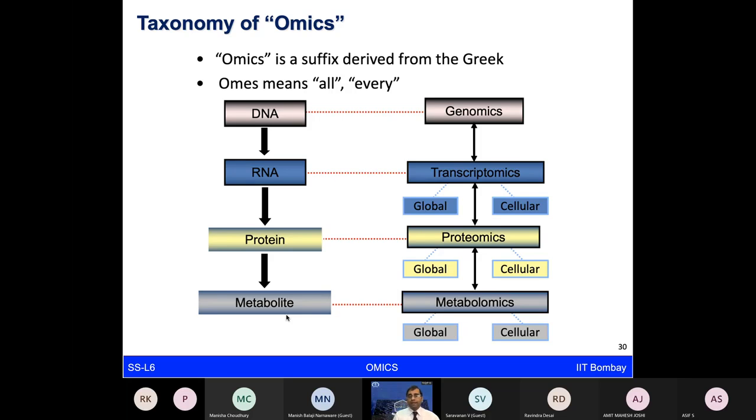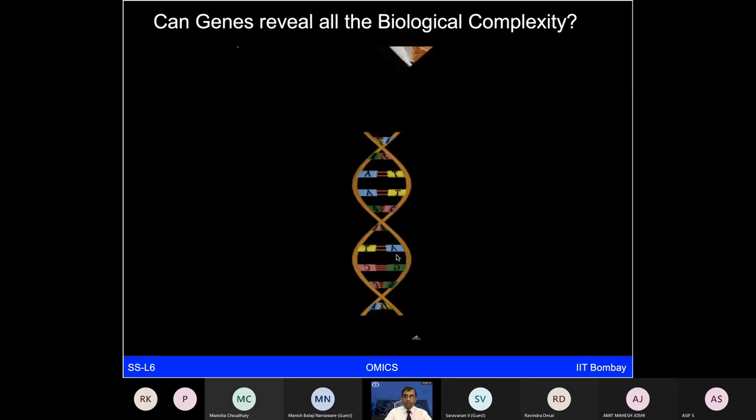So you will now be able to relate that we are talking about the central dogma of life, but at a different level. Like this one, DNA, RNA to protein, we talked about the central dogma. Now we are talking about the same information, but not at the one gene, one RNA, one protein level, but looking at all the gene possibilities, all the transcript possibilities, and potentially all the proteins. So this is the big change which you will see, and therefore our spectrum to analyze this kind of data requires a lot of new technologies and new algorithms.